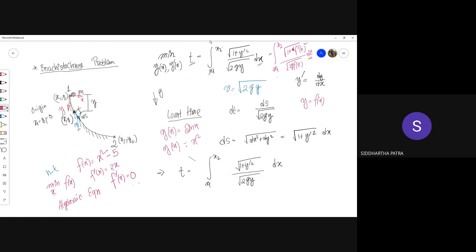So it depends on the functional form of y. In a way, t is a function of the functional form of y, and t here is called a functional of y and y prime.